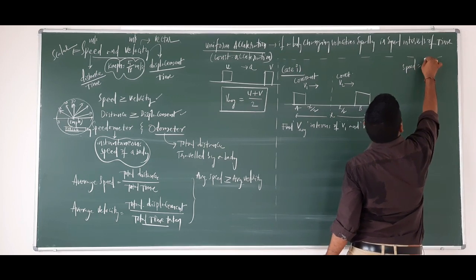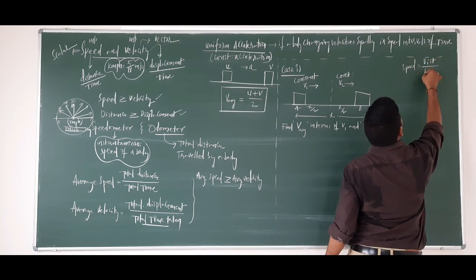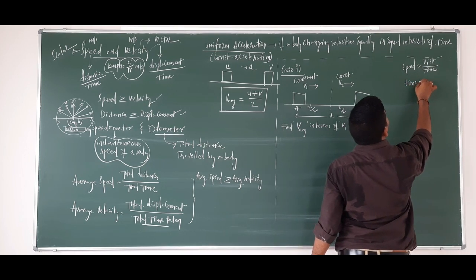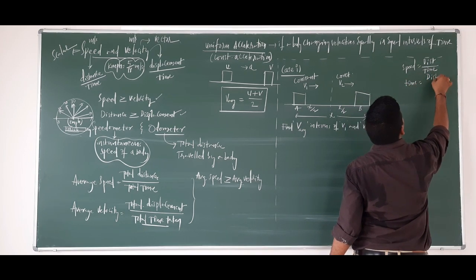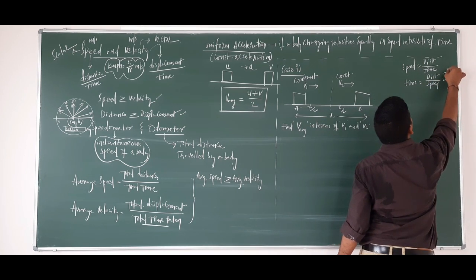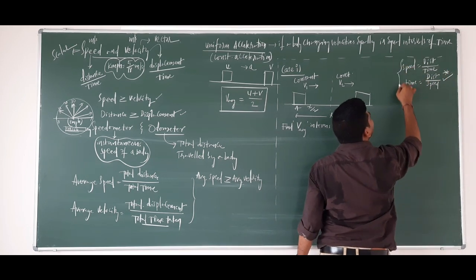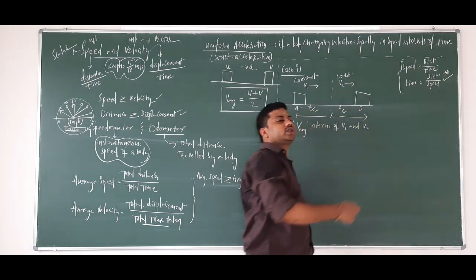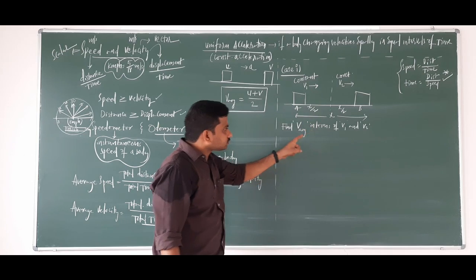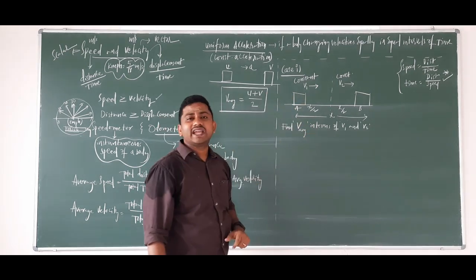So speed is equal to distance by time. So from here, what can I write? Time is equal to distance by speed. Clear? So keep this equation aside, the very essential equation for this derivation. Right? Now, what is our aim?